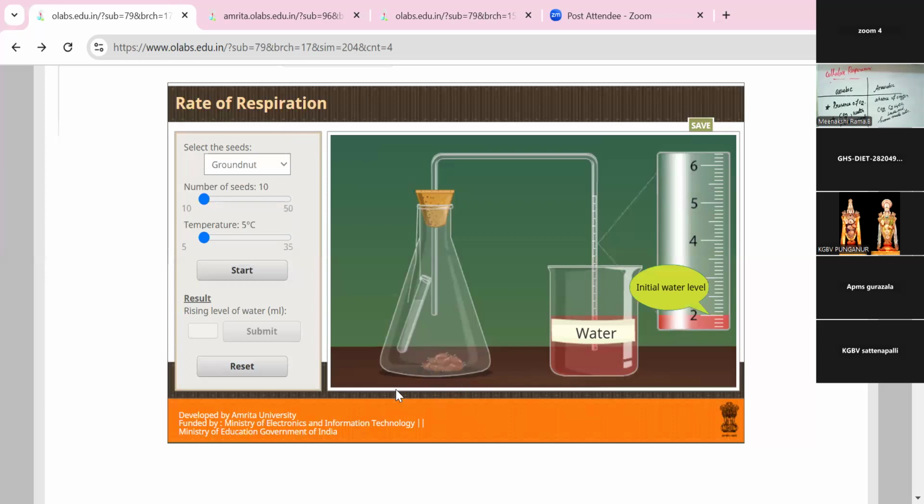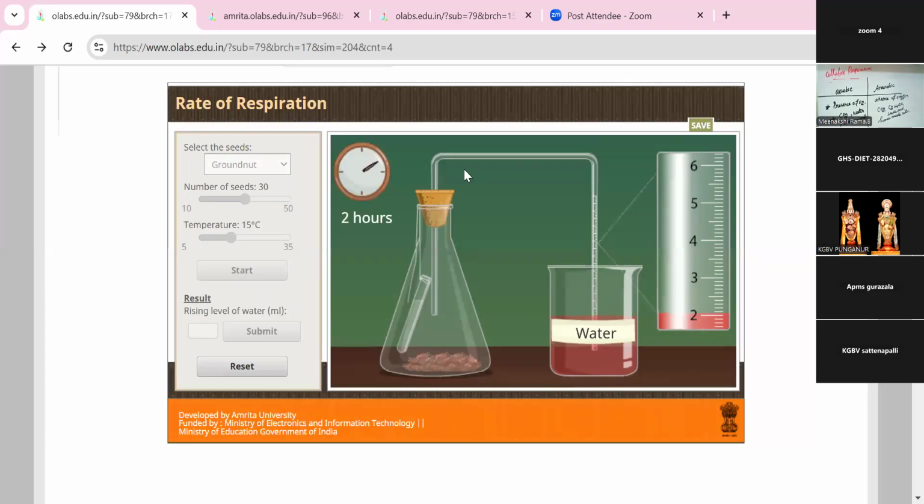Groundnut. Yes, this is a common, well-known product for all. The number of seeds is 30. And then the temperature level, I'm choosing a very low level for groundnut, only 10 degrees. How does the process work? Because the respiration is done with the help of temperature. So this is 15 degrees centigrade.